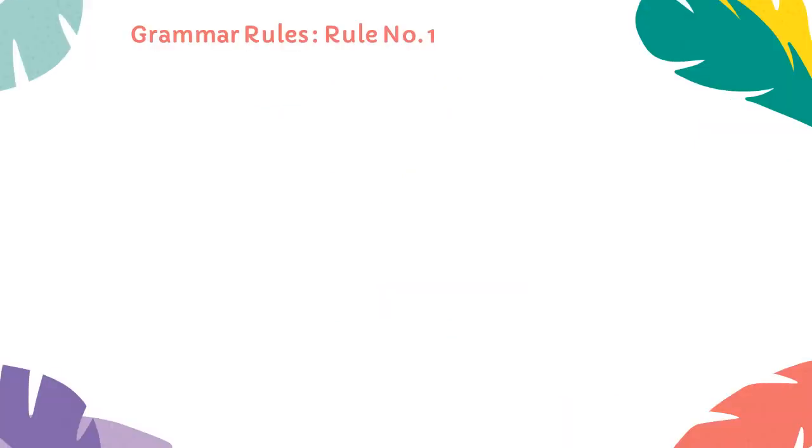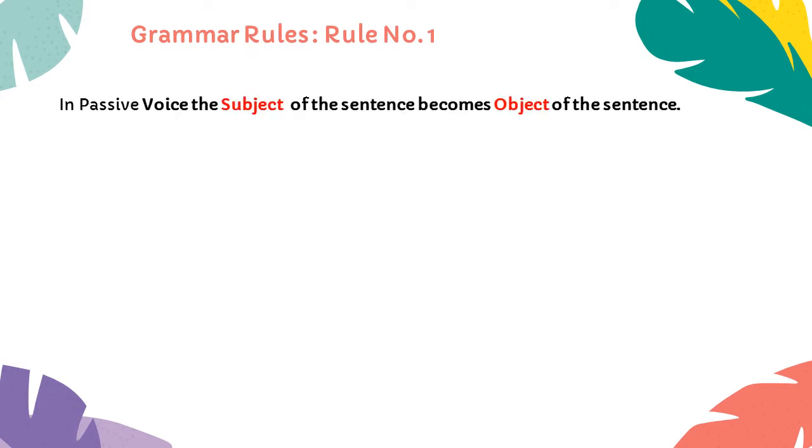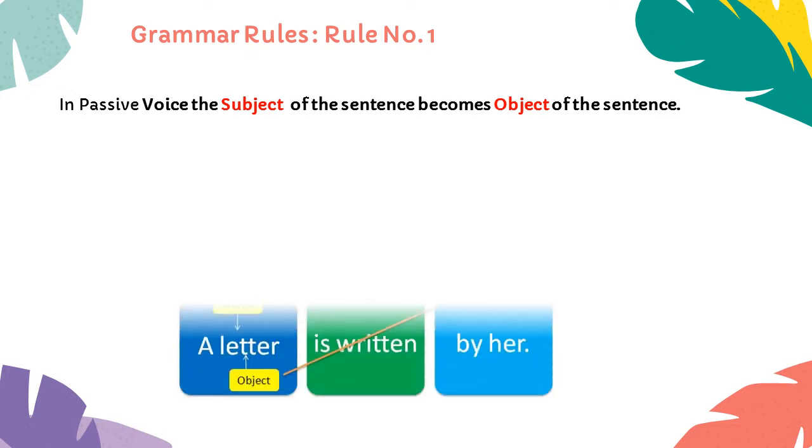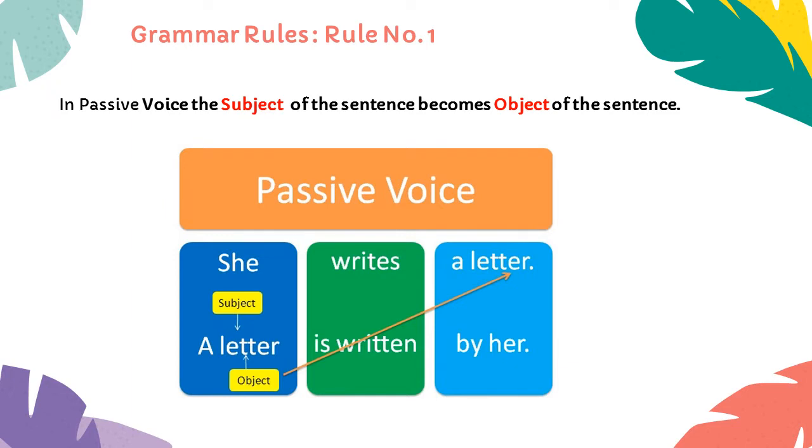Now let us first consider the grammar rules. Rule number 1. In passive voice, the subject of the sentence becomes object of the sentence. Let us consider this example. She writes a letter. This sentence is in active voice. When we transform this sentence into passive voice, the subject of the first sentence, that is she, will become the object, that is by her, and the object of the first sentence, that is a letter, will become the subject of the transformed sentence.